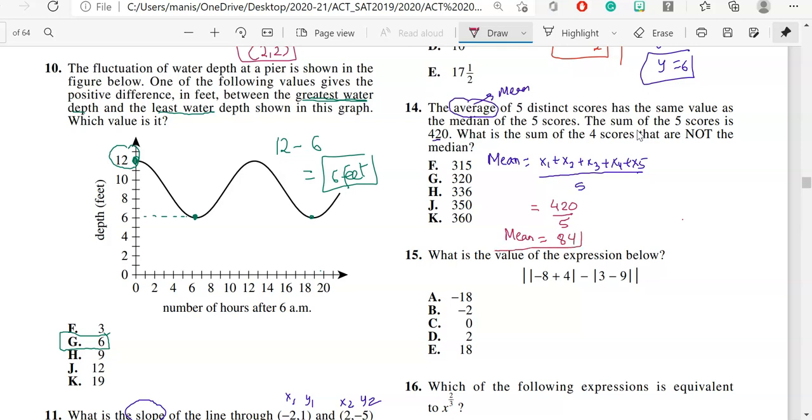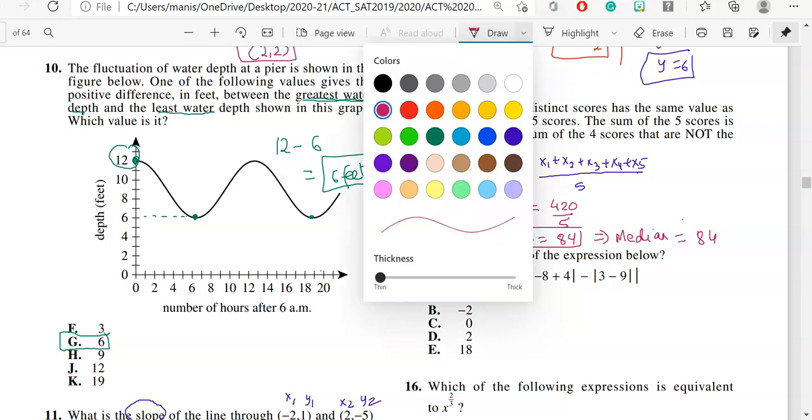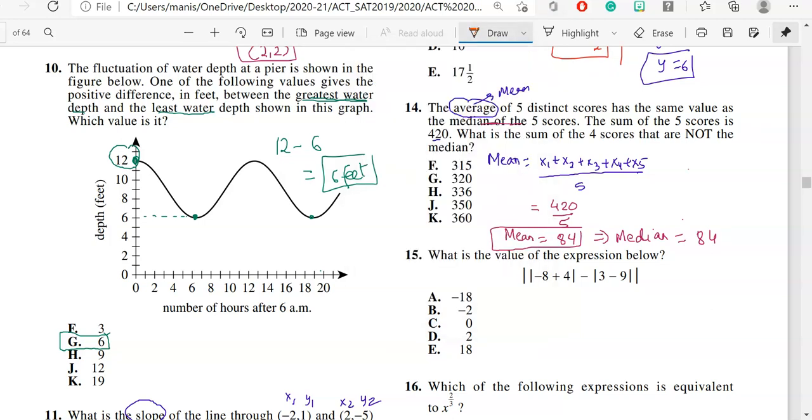Now let's read the question again. The question is saying the mean of the 5 scores, that's your 84, is the same as the median of the 5 scores. This means the median is also 84. Now the question comes, how do you find the median? Median is the number in the middle. Let's assume all of these numbers are arranged in order. So the number in the middle is 84. That's why it's the median.